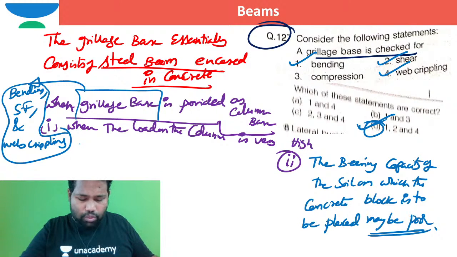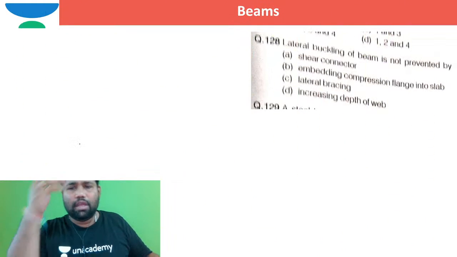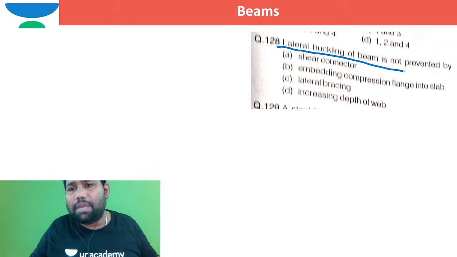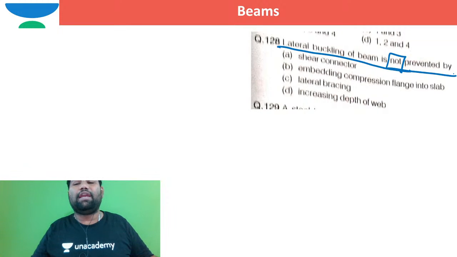So can I move to the next slide, brother? Here, Dhaval Shanti, right? Moving to the next question. How is the lateral buckling of a beam not prevented? How can we not stop the lateral buckling of a beam?